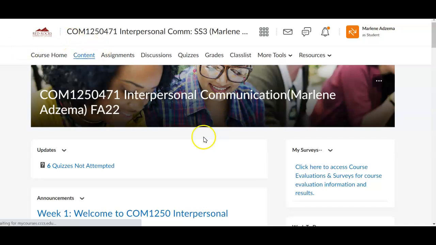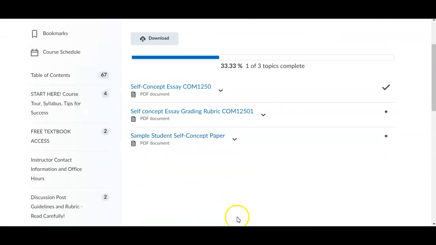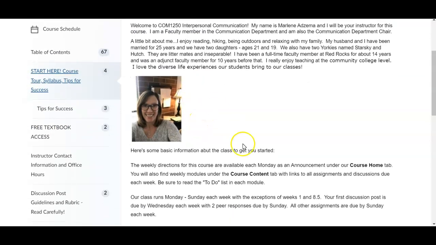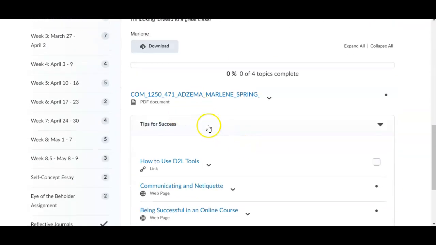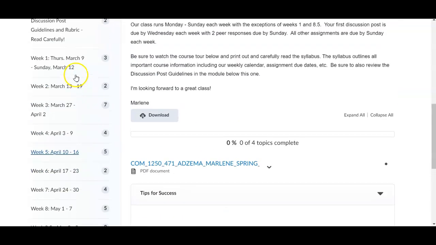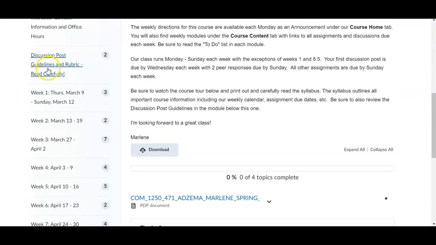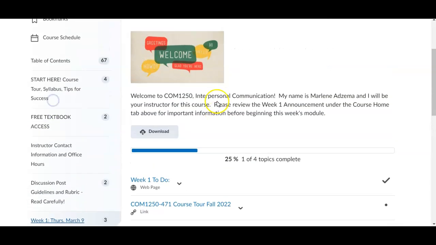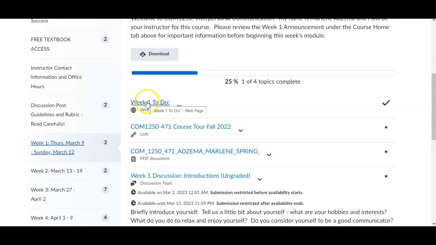So the content tab here is where all the weekly modules are. Up here is just information about the course, information about me, the syllabus, etc. And if you go down here, you'll see weekly modules, discussion post guidelines, etc. And then you'll see in those weekly modules a to-do list.